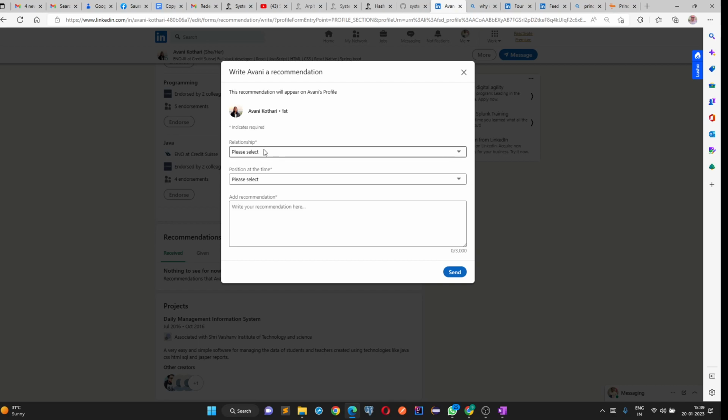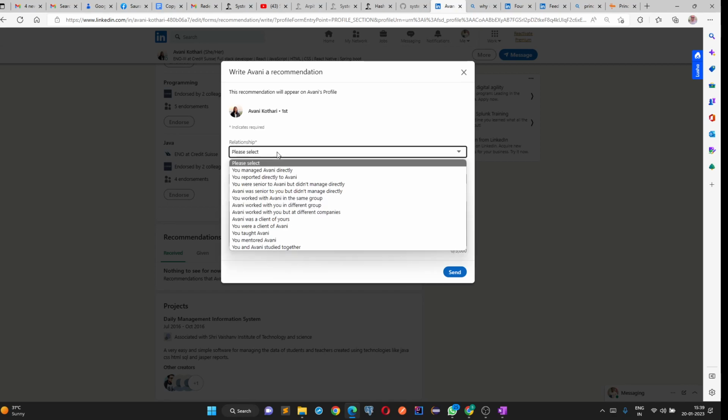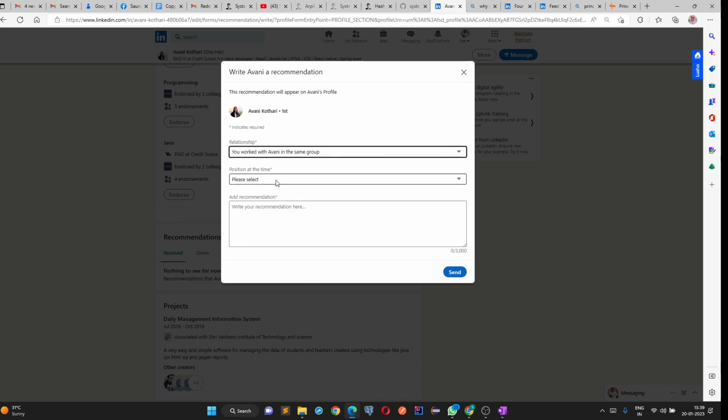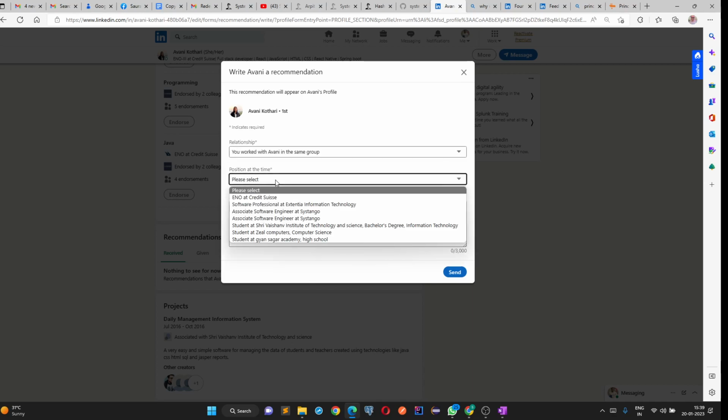Now, what kind of relationship have we had with Avni? Maybe I was senior to Avni, maybe she was mentoring me, maybe I was working with her as a senior or junior, on the same group, same project. Maybe we were at different companies but I know how she is. Maybe she was a client, maybe I taught Avni something, or we studied together. Let's take the example that I am working with her in my same group, so I can say I worked with Avni in the same group. Then the position at that time, and when did you work with them. Let's say when I was in Credit Suisse, I worked with her.